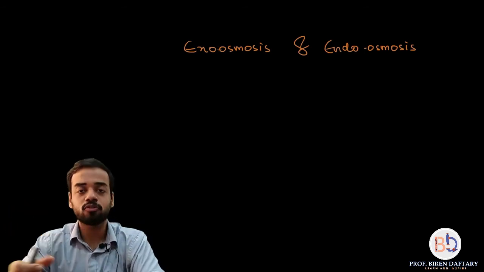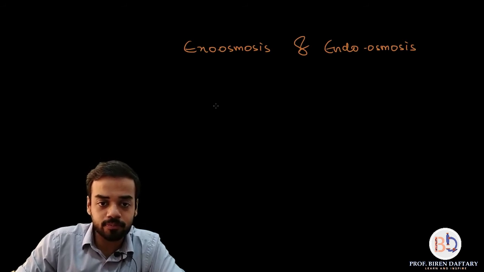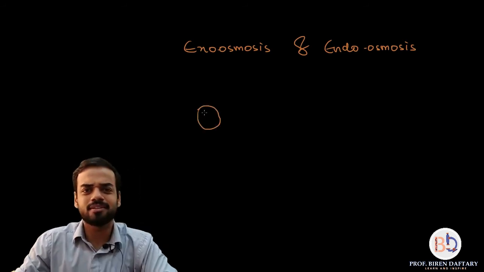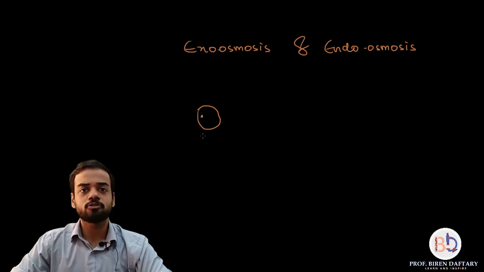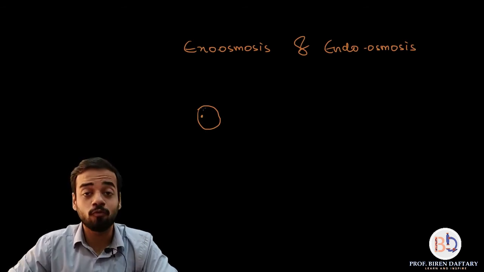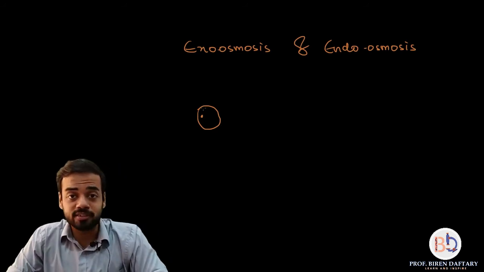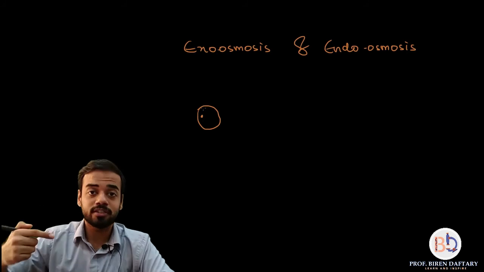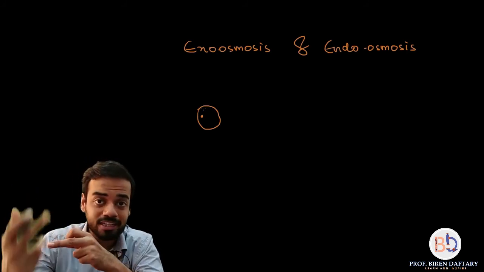So when will both these phenomena take place? First of all, if you want to see exoosmosis, just imagine this is a cell, an animal cell, and suppose this is the nucleus of the cell. Now suppose you put this cell in water and you want to see exoosmosis. Exoosmosis means the water is going to leave the cell.